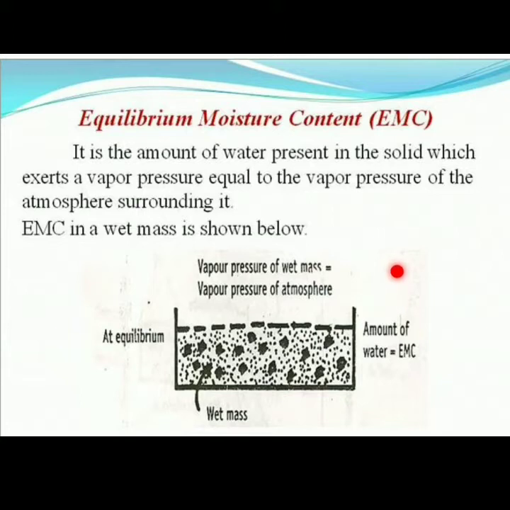After some time the air and the wet solid containing moisture become equal. Until the temperature and moisture of the air become equal, heat and energy will be transferred from high temperature to low temperature. Then no drying occurs.